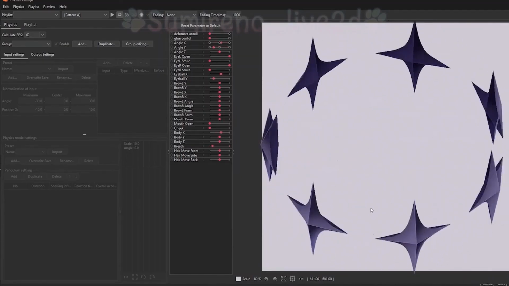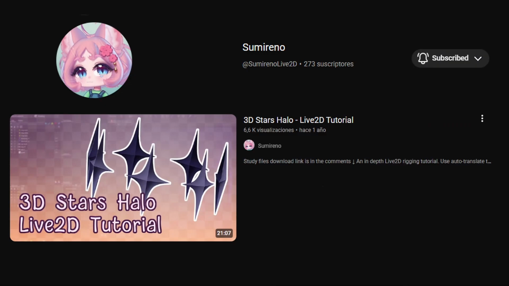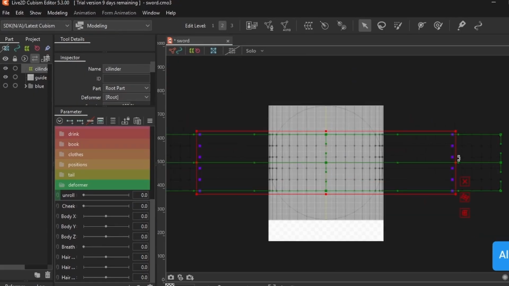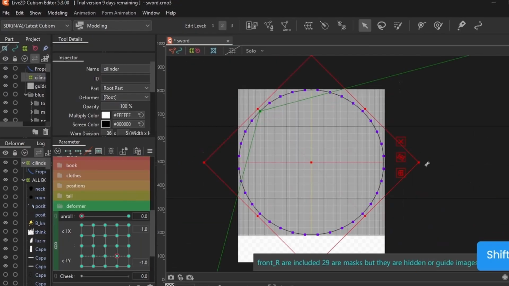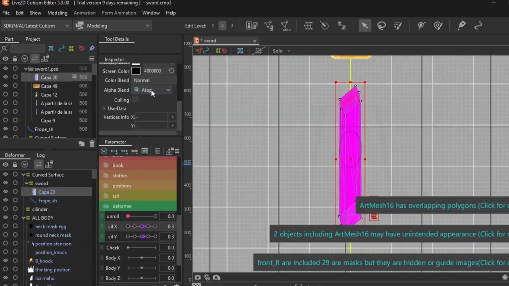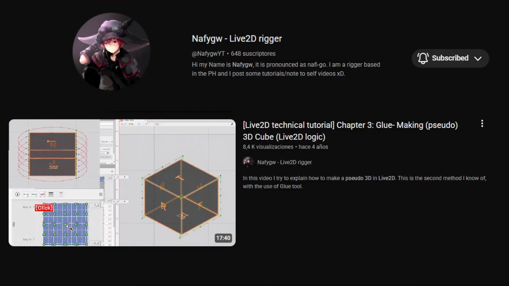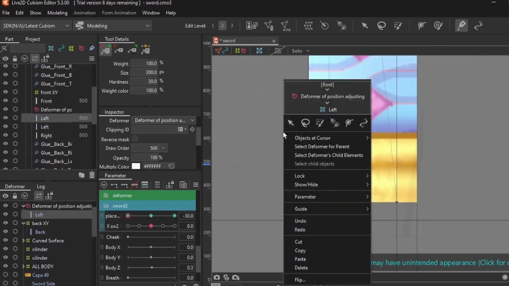That looks 3D in a 2D program? This tutorial from Sumireno blew my mind. I want that. So I drew a sword. After some trial and error, it didn't look good enough. Time for research. I found Nafigo's tutorial on pseudo 3D objects and it's all glue.